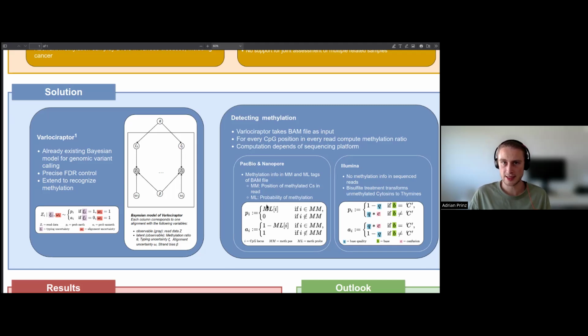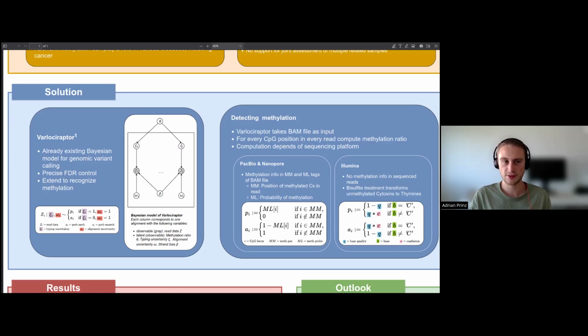We then sequence our data with Illumina, of course, and then we can look at all the important Cs which can be methylated at CpG positions. If the base in our reads is a C, this suggests methylation, while not a C suggests non-methylation. And then we compute the probabilities just out of the base quality, which we get from the aligner of choice.